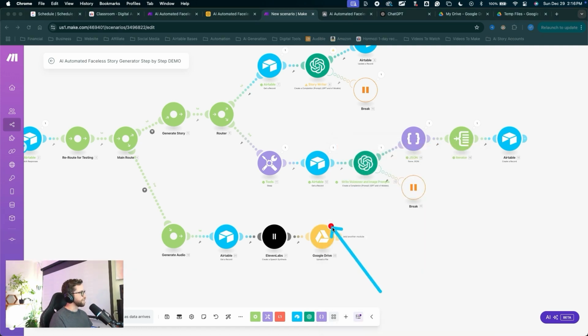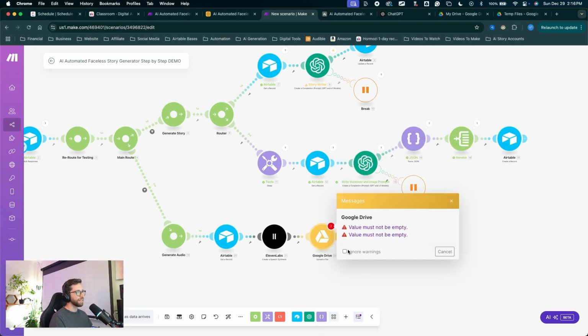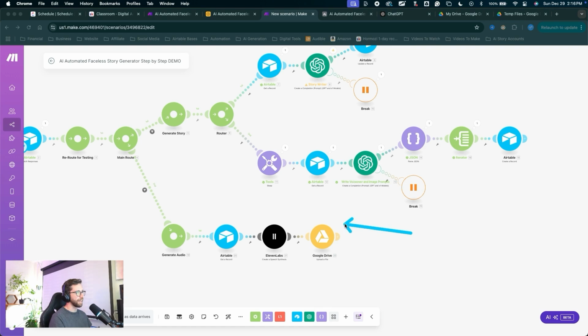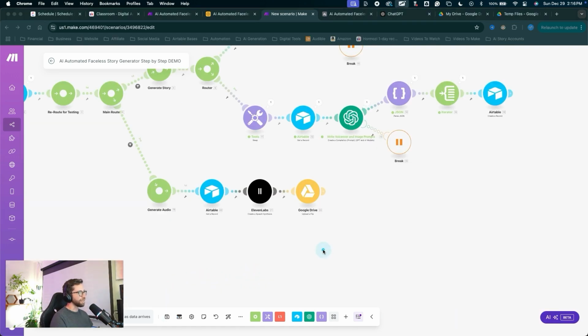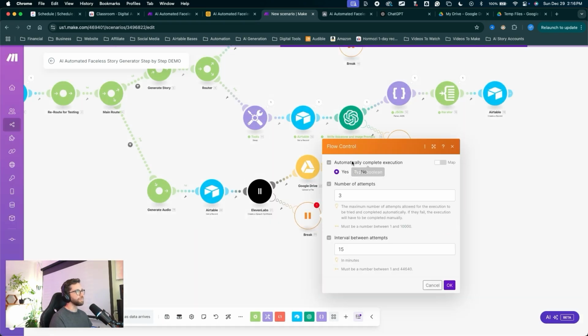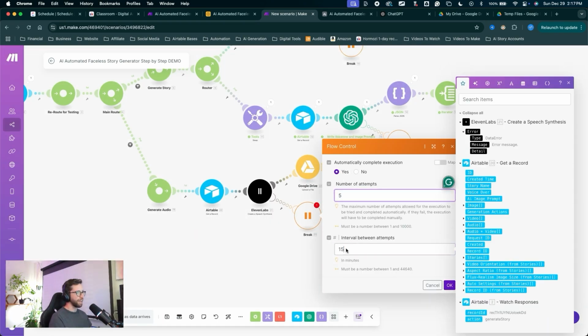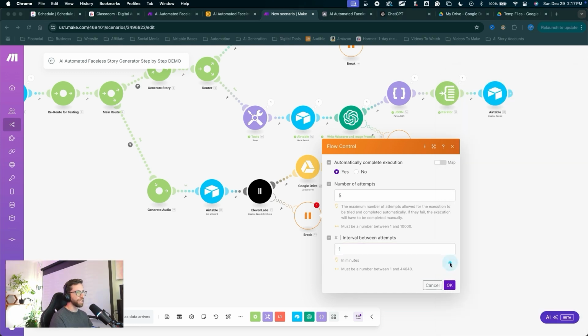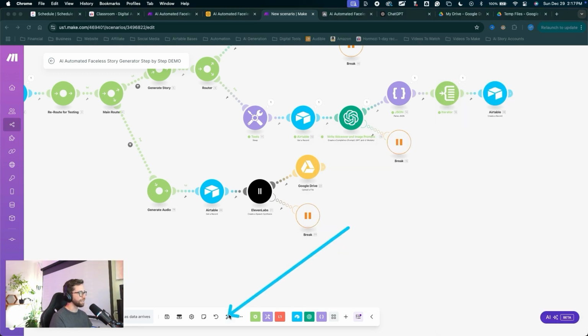We got these little error bubbles pop up again. You can click on that error bubble, it says value must not be empty. Cancel that, click into the Google Drive module, click OK. That'll clear out that small little glitch and we can save the scenario. Now, while we're here, I'm going to right click on the ElevenLabs module, click add error handler, choose break. We'll set the number of attempts to 5. We'll set the interval to 1 and click OK. I'll click the auto align button.